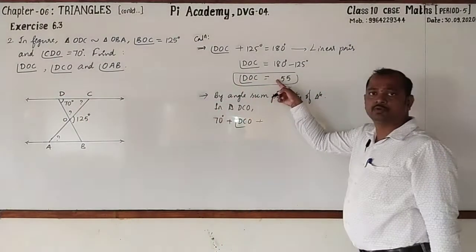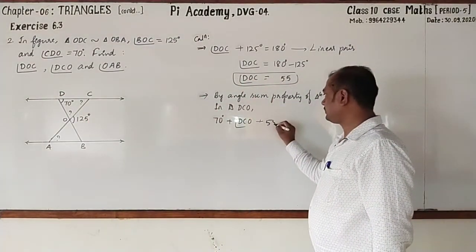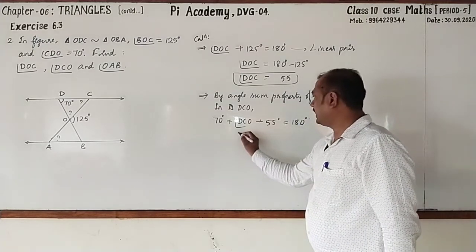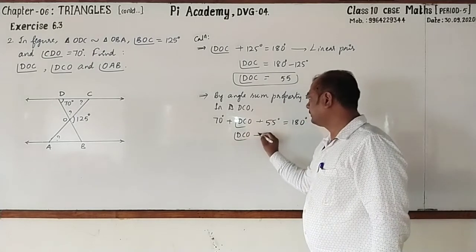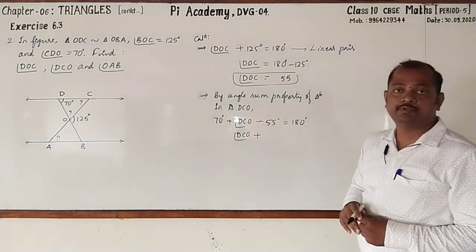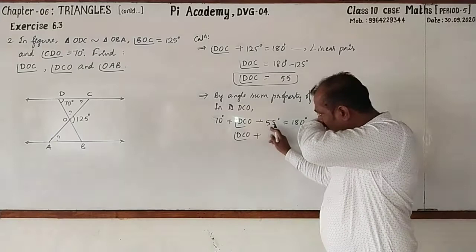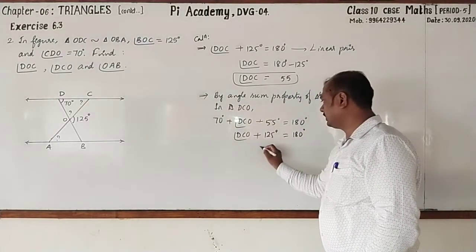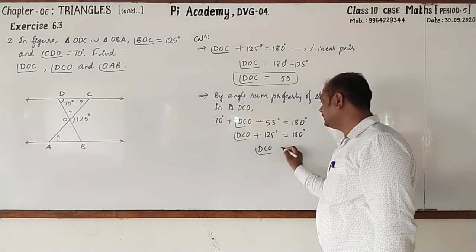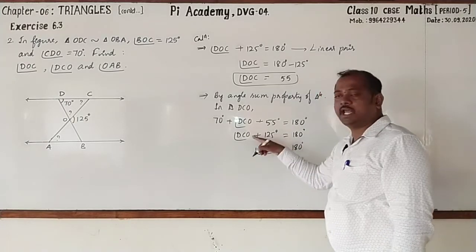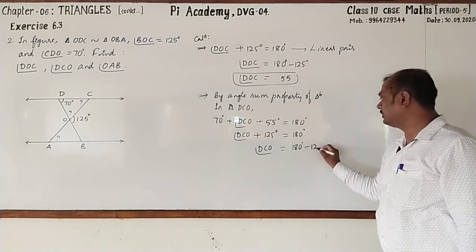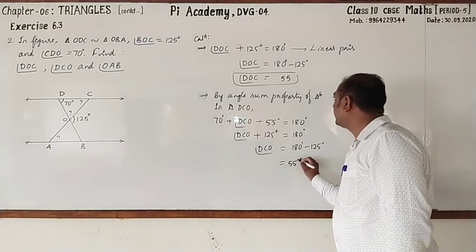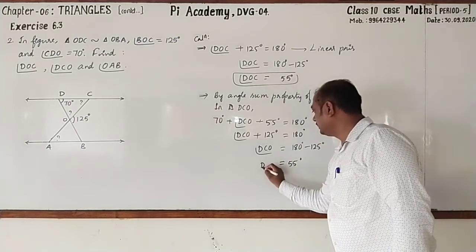DOC we have just found out, this is 55 degree, is equal to 180 degree. Then angle DCO plus 70 plus 55. 70 plus 50, 120 plus 5, 125 degree, which is equal to 180 degree. Angle DCO is equal to 180 degree. Transfer 125 degree to the right hand side, becomes minus 125 degree, is equal to 55 degree. DCO.